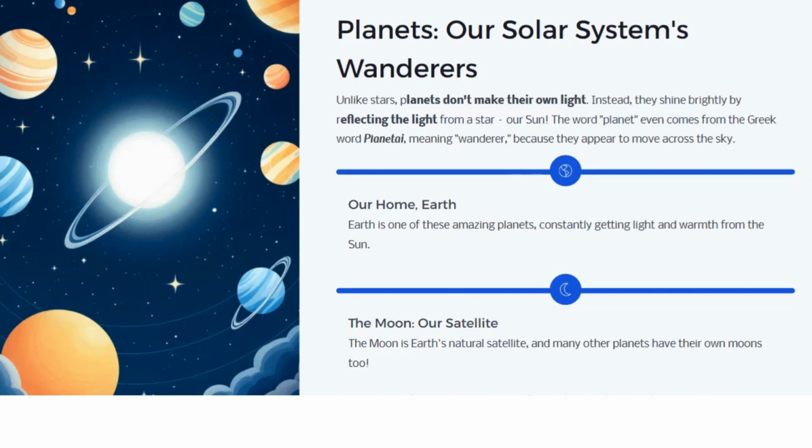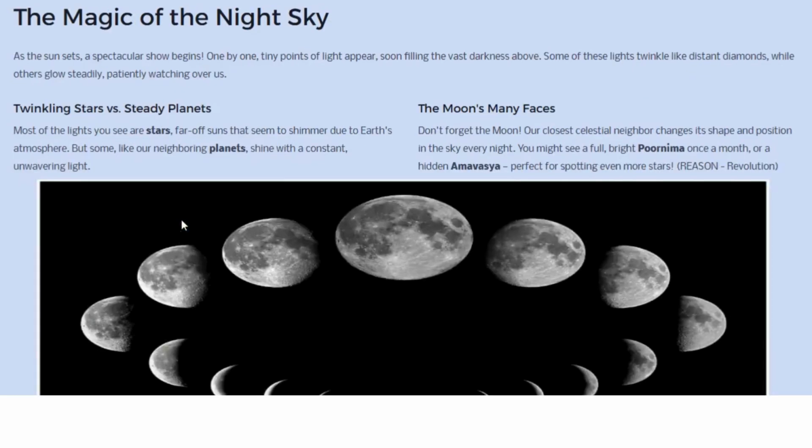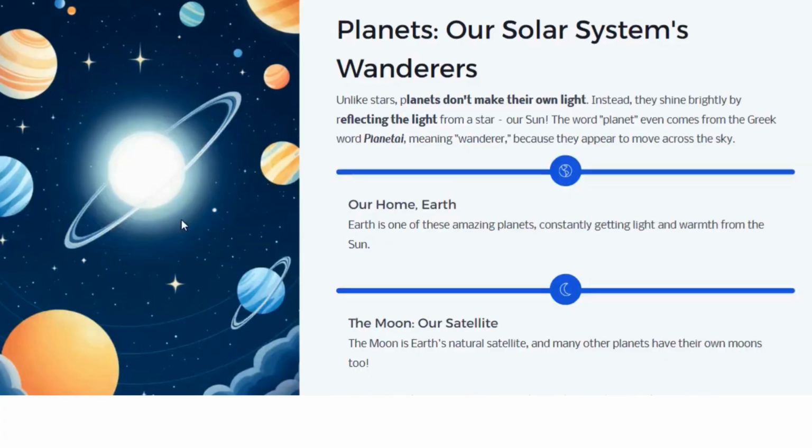Okay, so how are they seen? Again through reflection. We saw how the moon was seen through reflection. Similarly, planets are seen through reflection from a star. When a star shines, it reflects light on the planet or a satellite like the moon, and by that they are visible. Okay, planet comes from a Greek word, planetai. Planetai means wanderer. Why are they called wanderers? Because they appear to move across the sky. Okay, this is very basic.